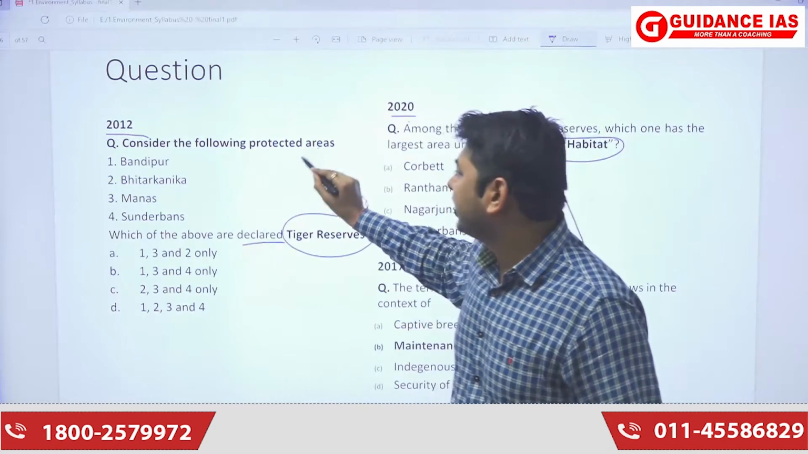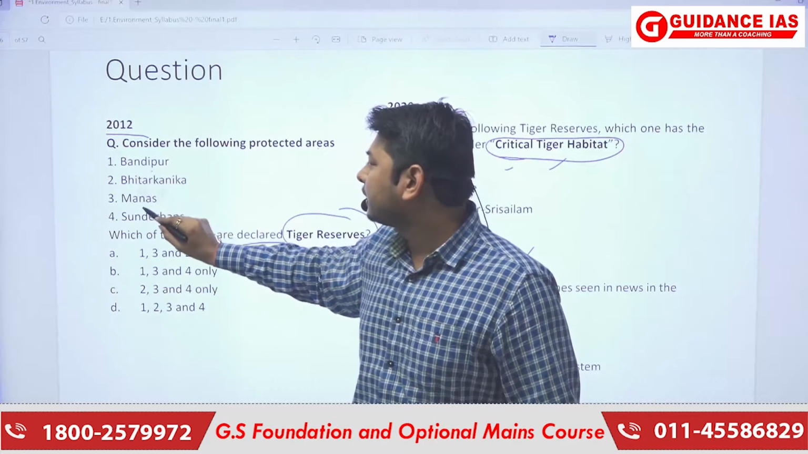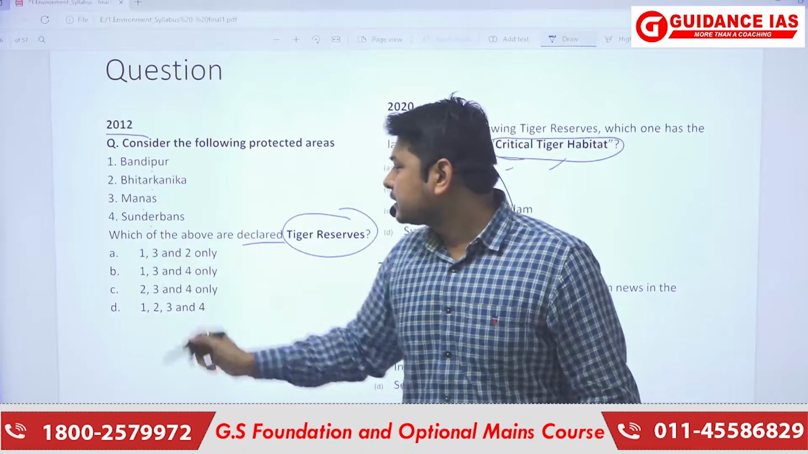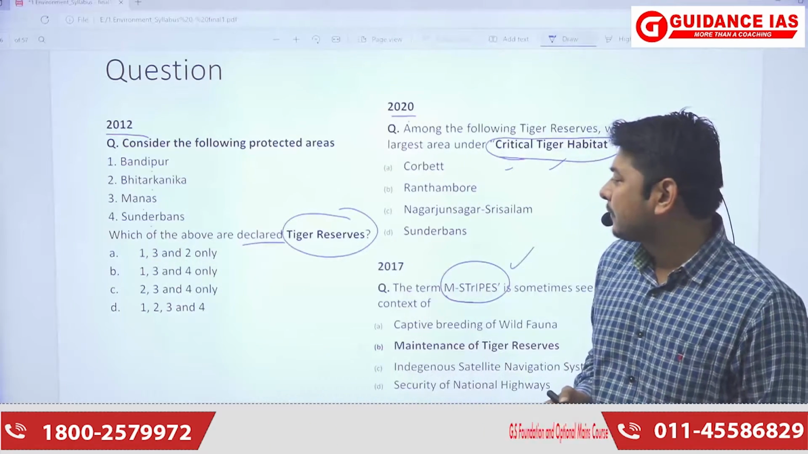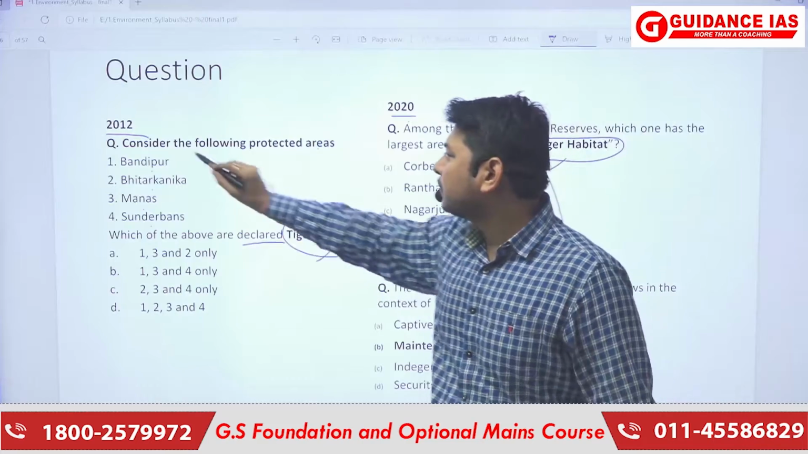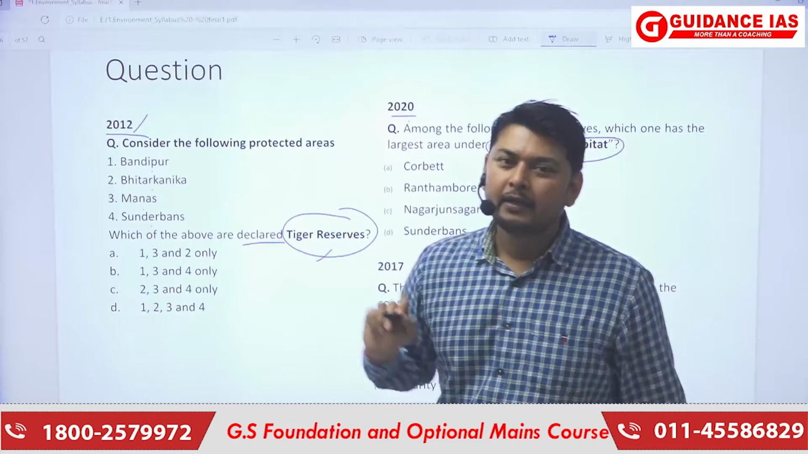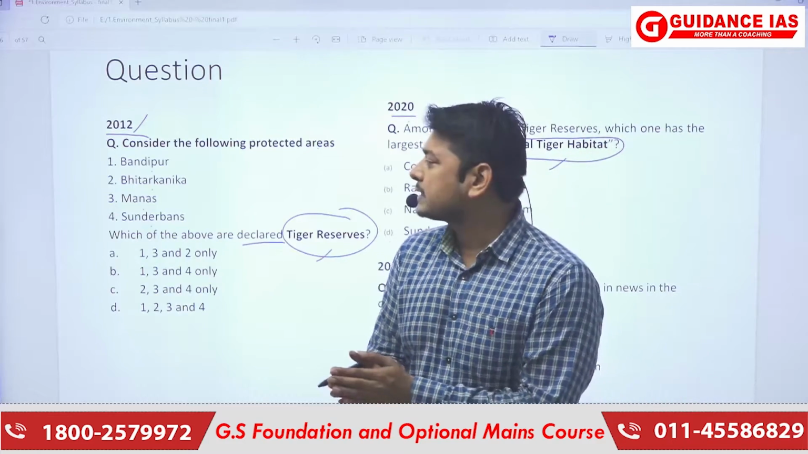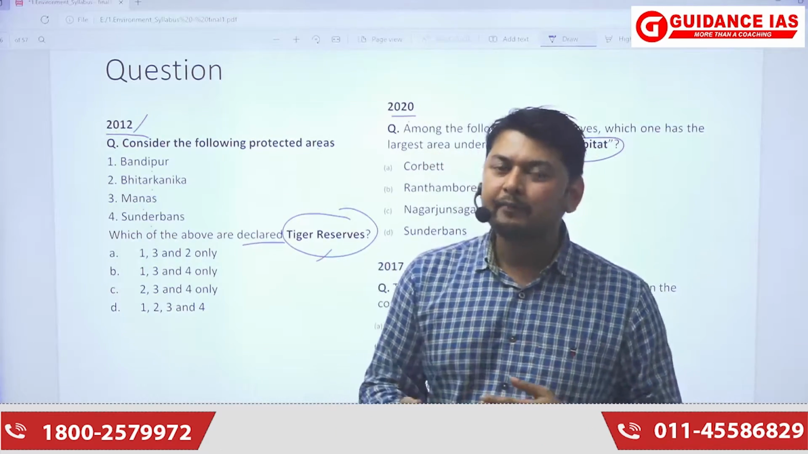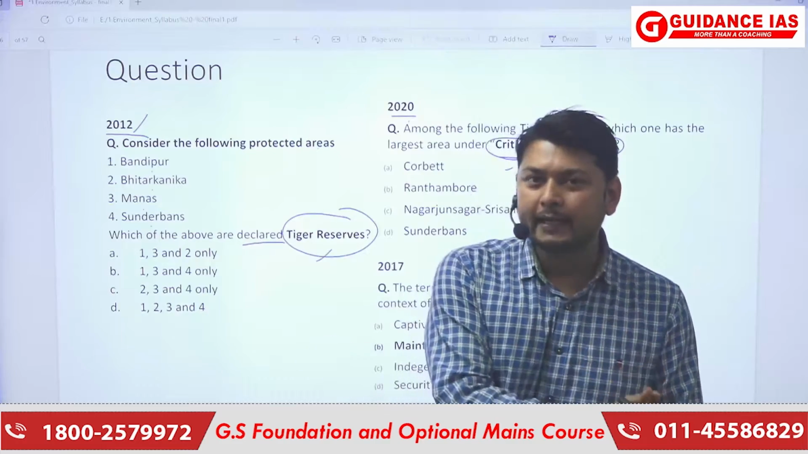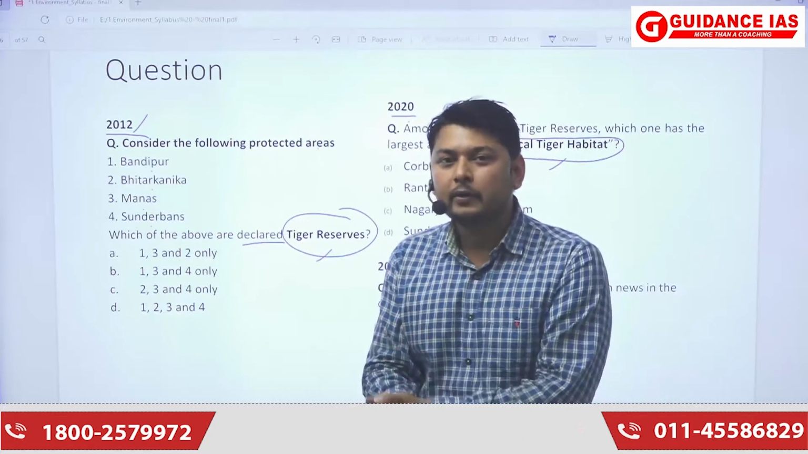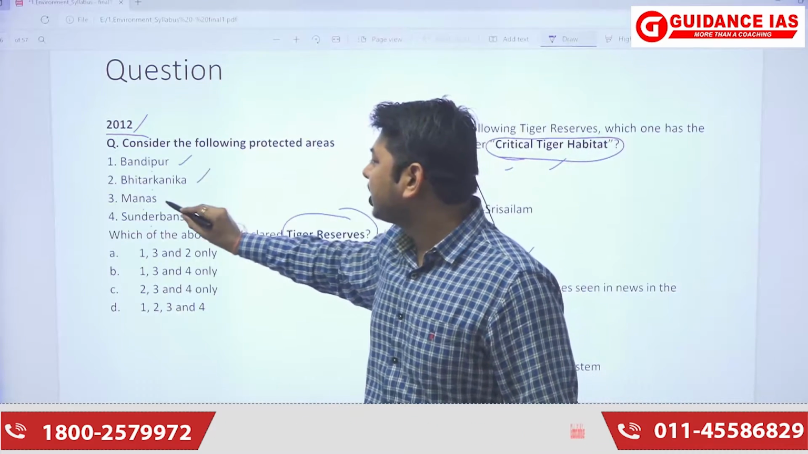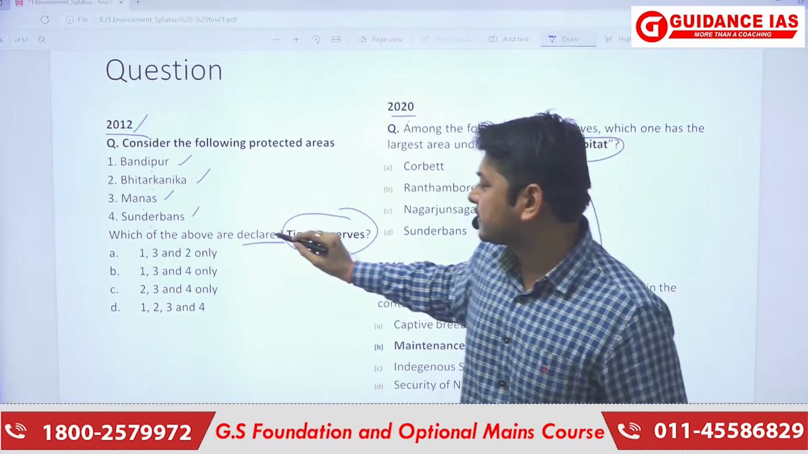Consider the following protected areas: Bandipur, Bhitarkanika, Manas, and Sundarban. Now it is asking which of the above are declared as tiger reserves. So this is a 2012 question. It is now 2022, almost 10 years later, so various areas which were not included at that time as tiger reserves are being included now. So we need to know which of them are included as tiger reserves.